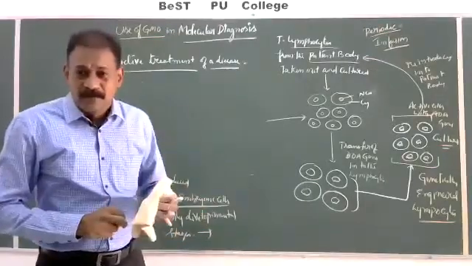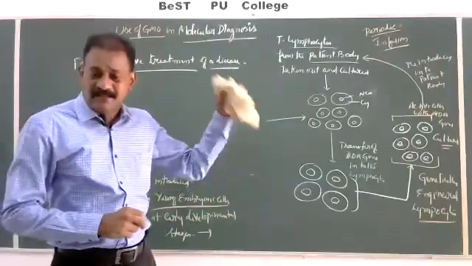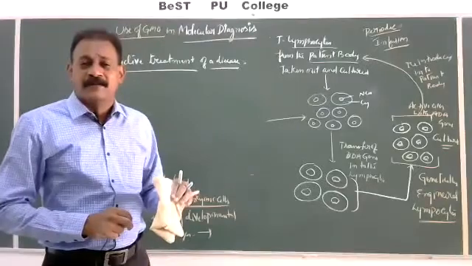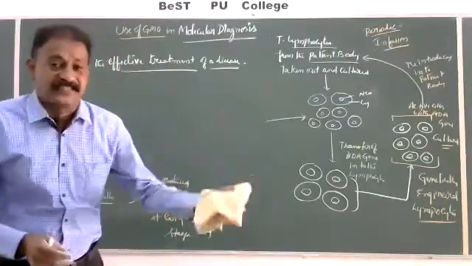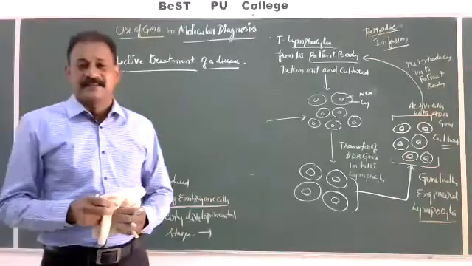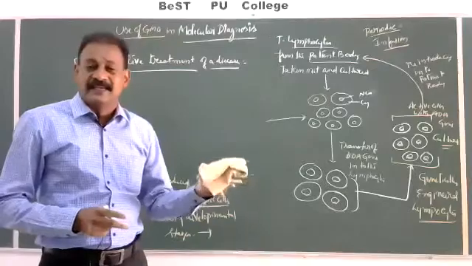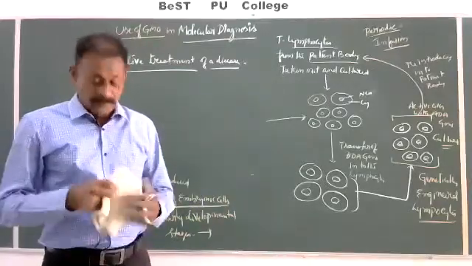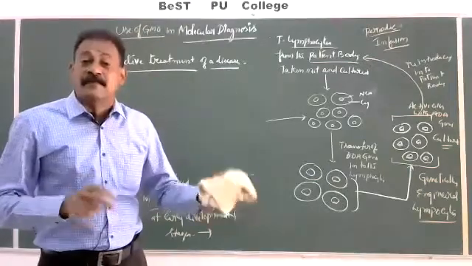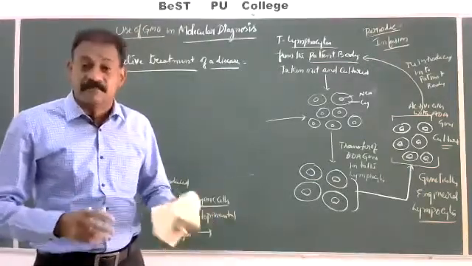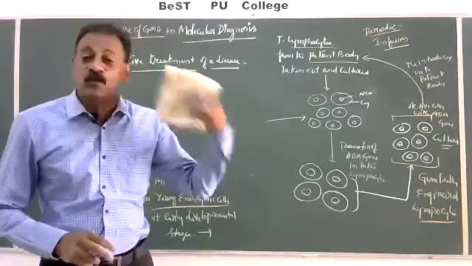So, by the time symptoms are present on the body of a human, we identify whether he is diseased or not. But symptoms appear only when the concentration of pathogens is high in the body, which means it is almost too late.